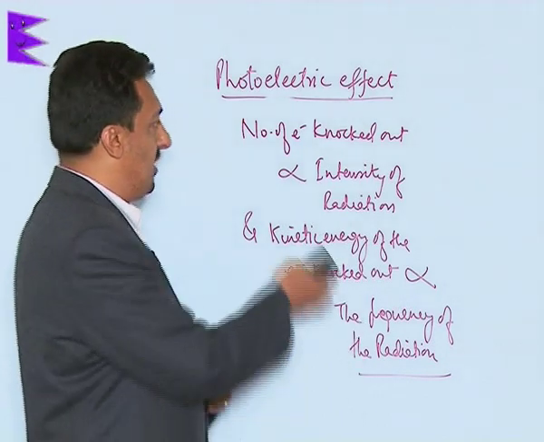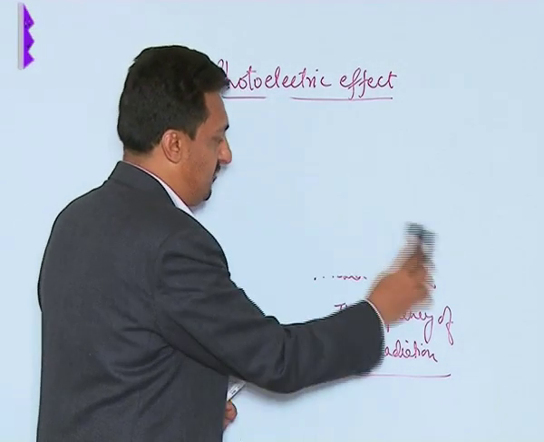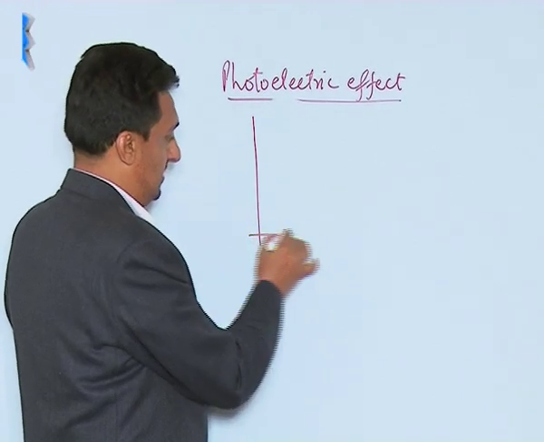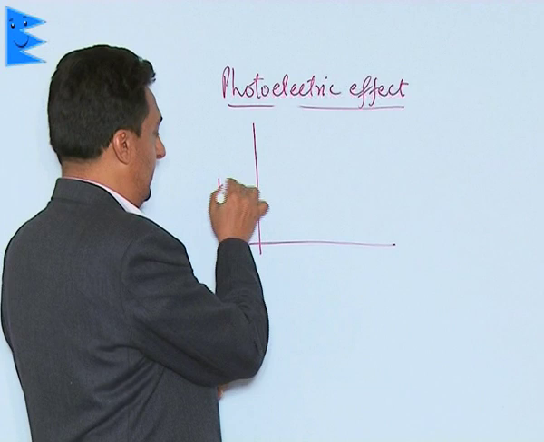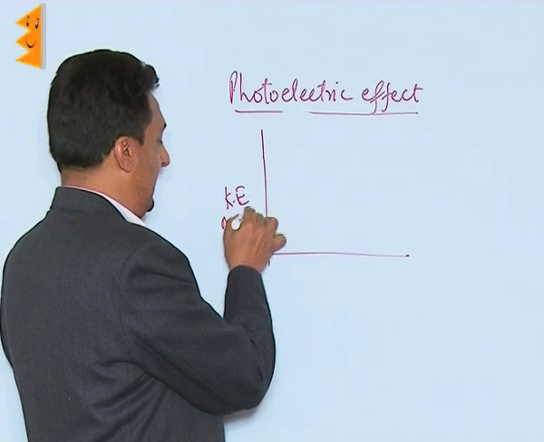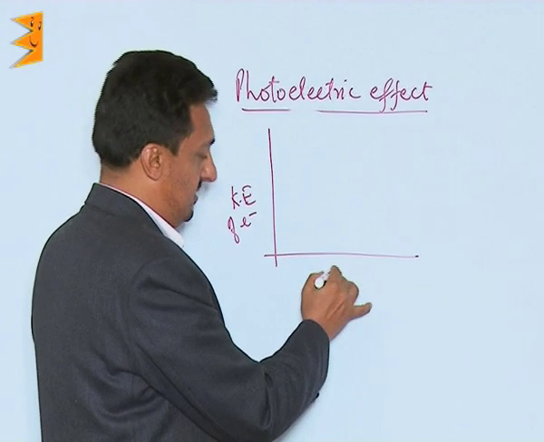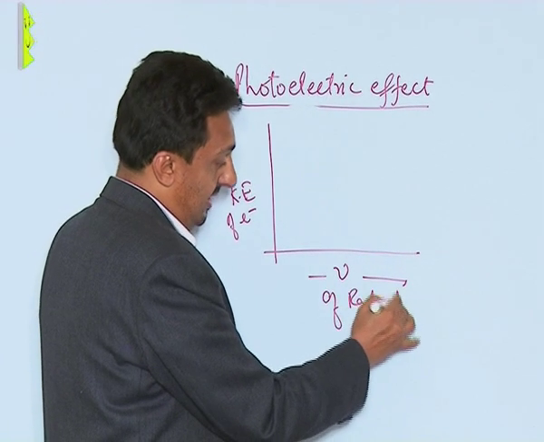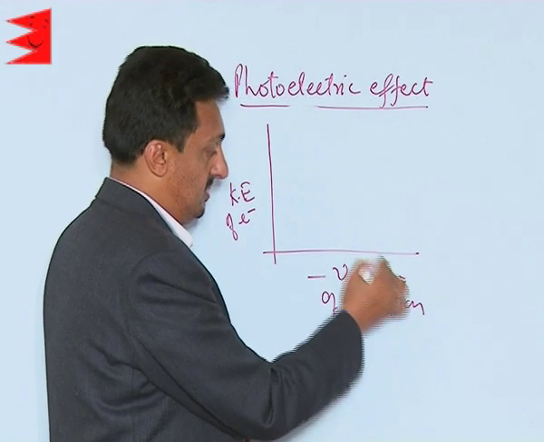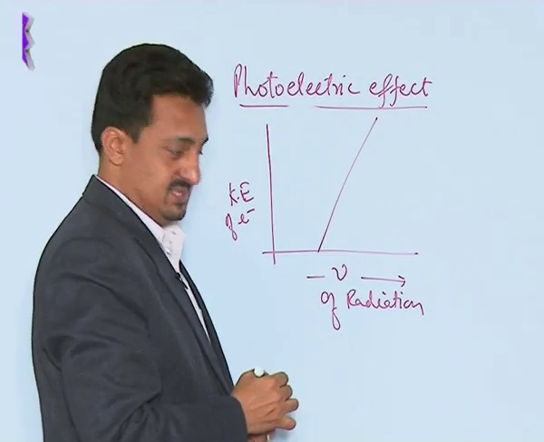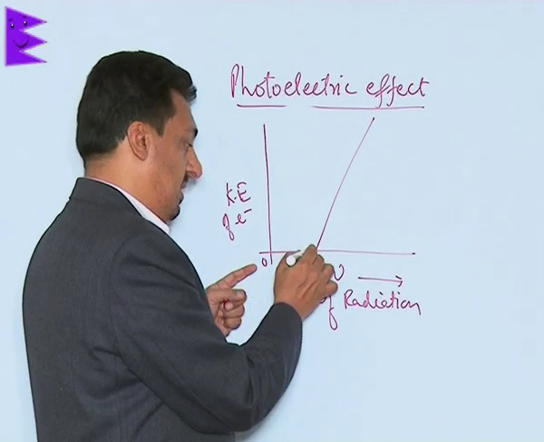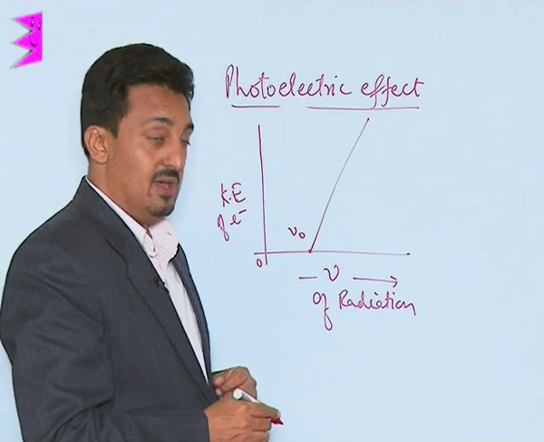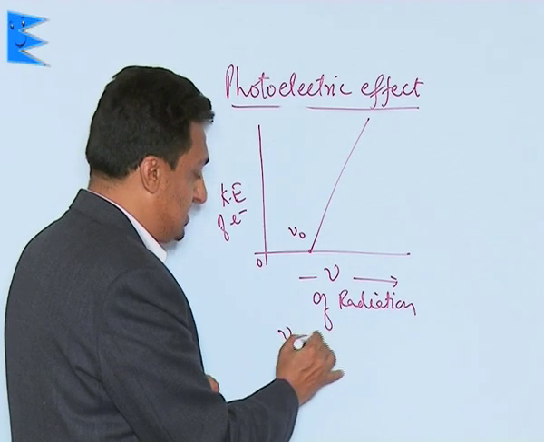And once we plot these things in the form of a graph, when the kinetic energy of the electron knocked out is plotted with the frequency of the radiation, the graph comes out like this. It's not starting from zero, it is starting from a minimum value, which is called nu naught, the threshold frequency.